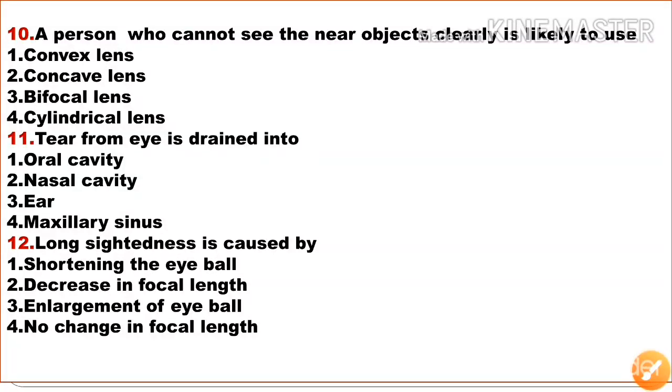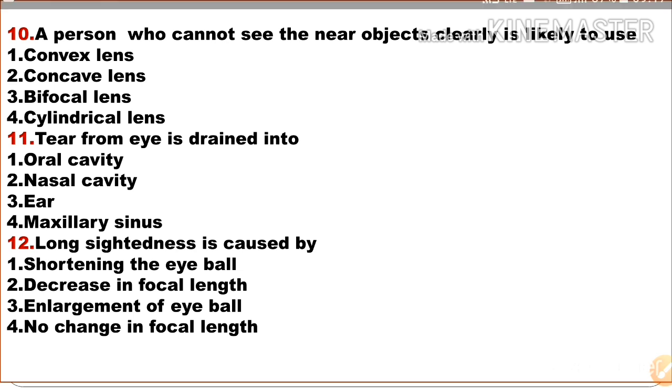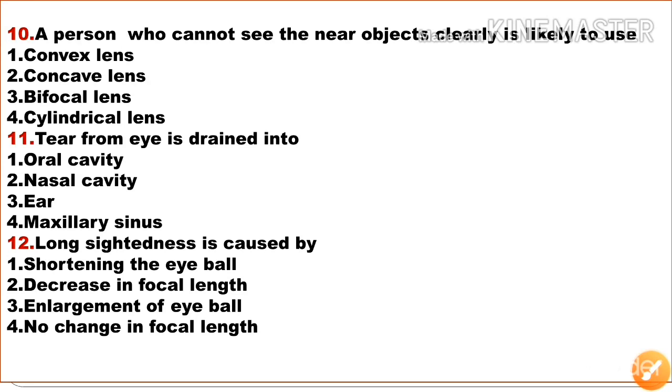Next question, a person who cannot see near objects clearly is likely to use: first option convex lens, option 2 concave lens, option 3 bifocal lens, option 4 cylindrical lens. A person who cannot see near objects clearly has long sight, or hypermetropia. It can be corrected with a convex lens. So option 1 is the correct answer.